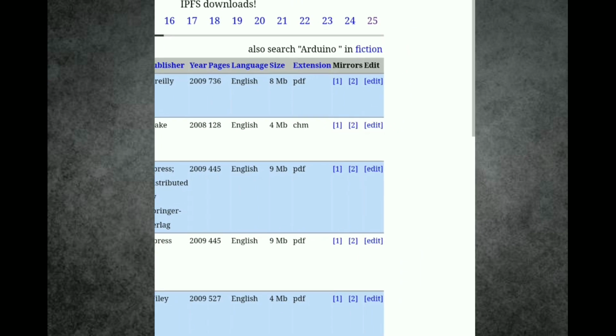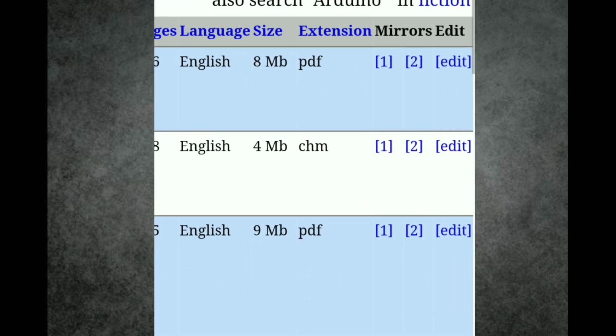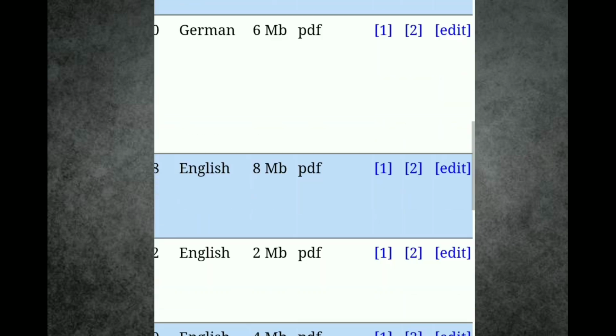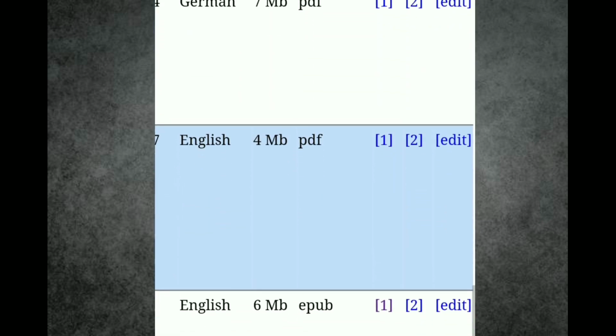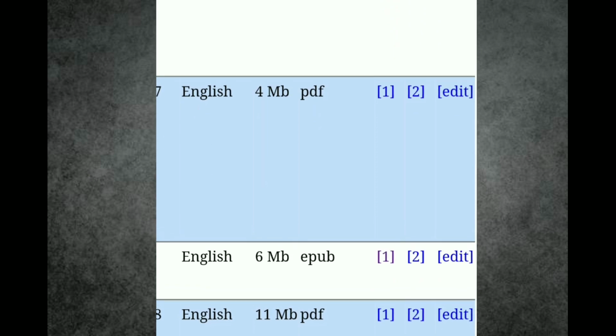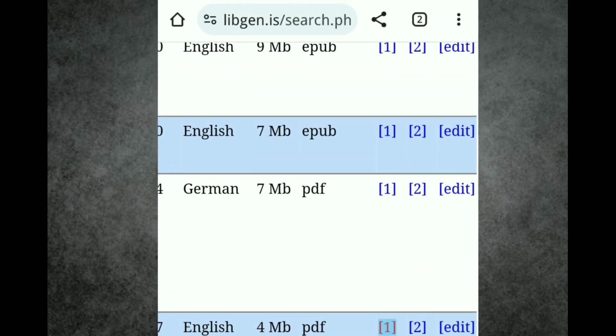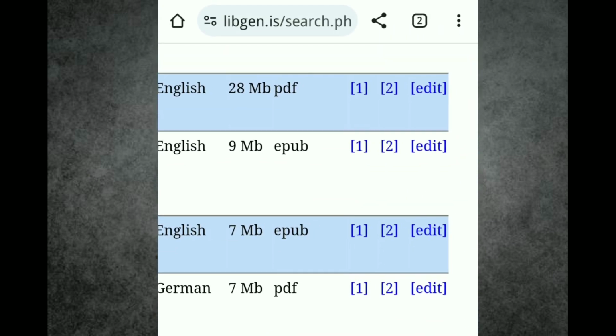If you see here extensions, you will see that it is PDF and so on. Books in different formats are present. Whichever you like, you can download it. Here I will be choosing this PDF format. Just click on this one or two. These are the mirrors for downloading.